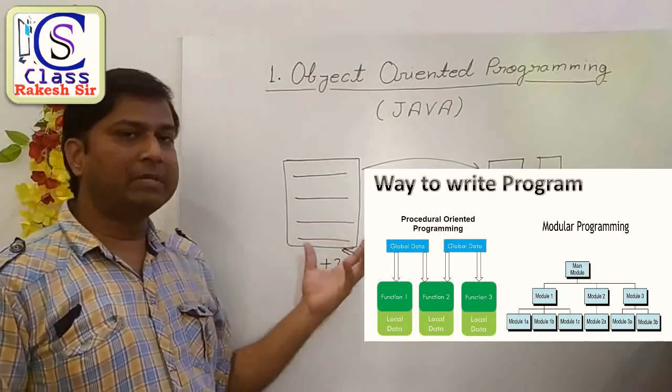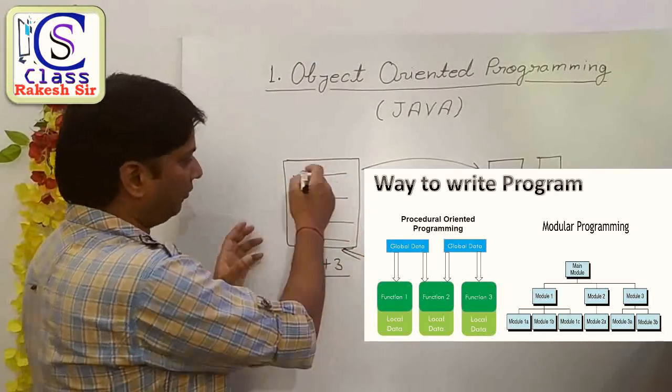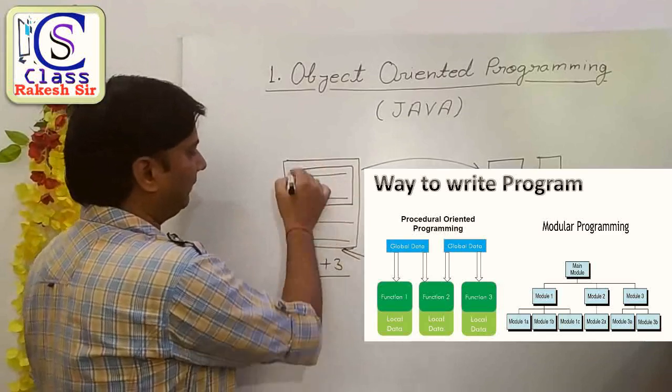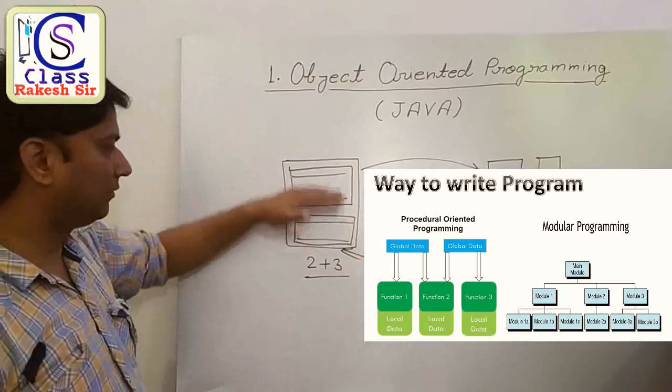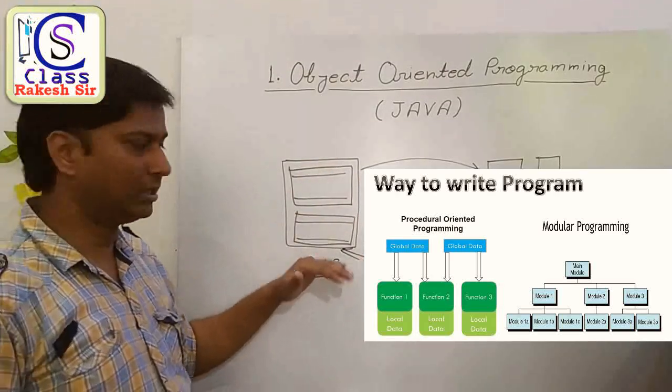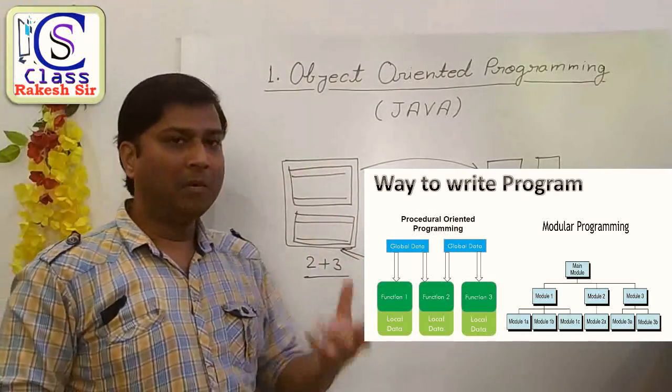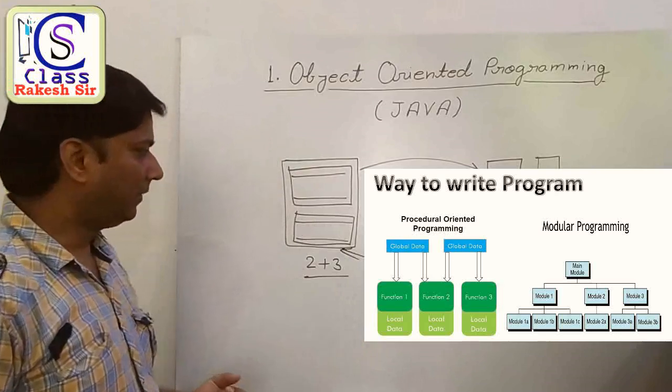And modular programming means what? If you are writing a program but you are creating different modules. Module means different groups. You are writing a program with two different groups or three different groups. It means here you are using a modular programming approach.